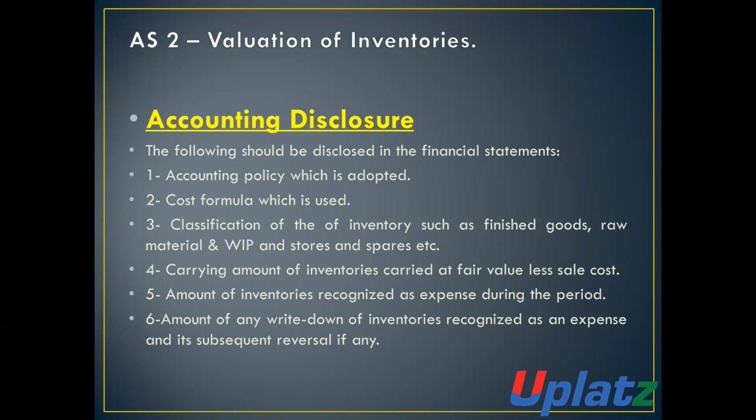Number 6, amount of any write-down of inventory which is recognized as an expense and its subsequent reversal, if any. If there is any write-down of the inventory and it is already recognized as an expense, but a subsequent reversal is made, then disclosure will also be required in respect of such reversal.